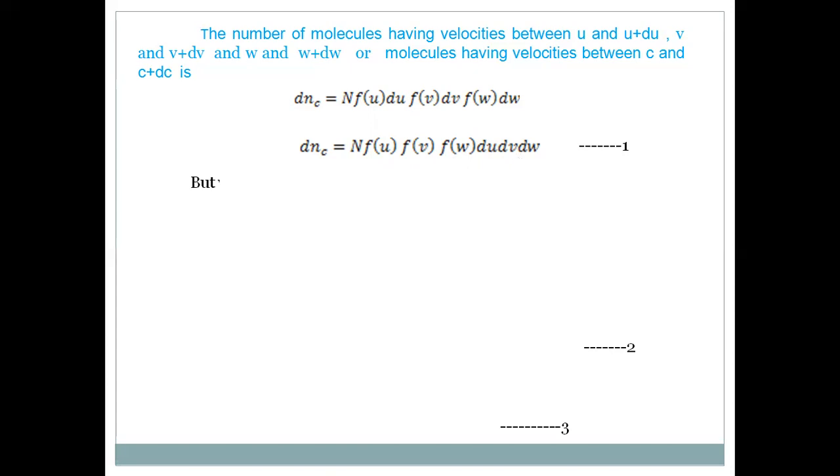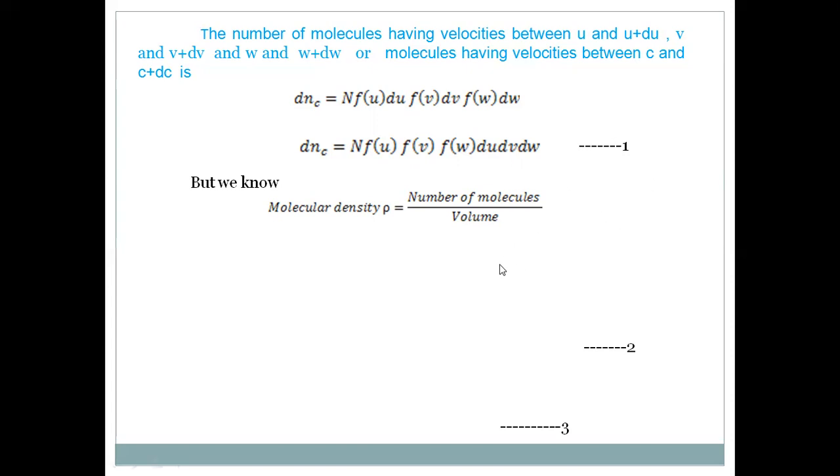But we know molecular density is equal to number of molecules by volume, according to the definition of density. So molecular density is nothing but number of molecules by volume. Ordinary density is nothing but mass by volume. Similarly, charge density is nothing but charge by volume. Here this is molecular density, so that is number of molecules by volume.